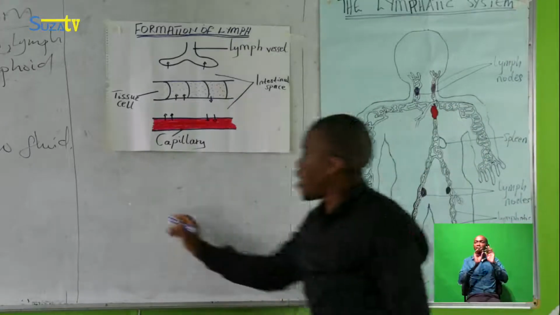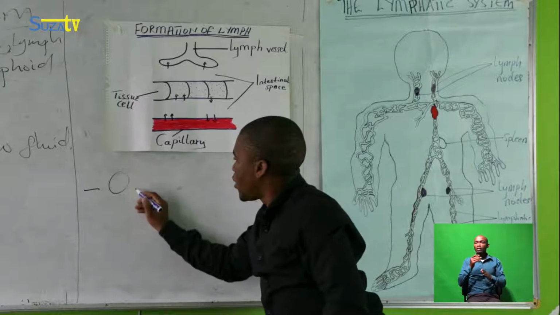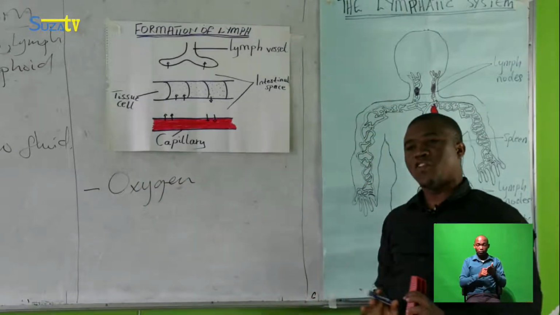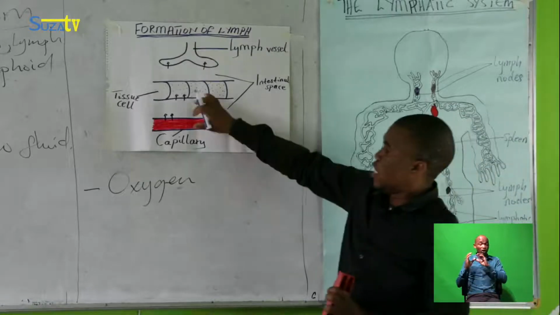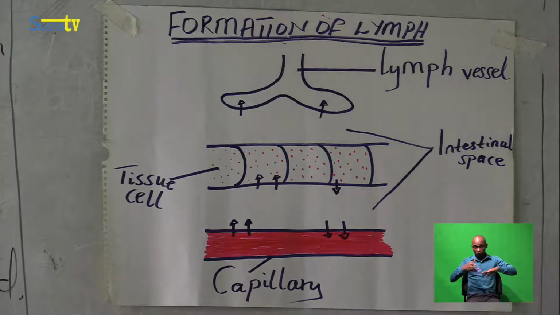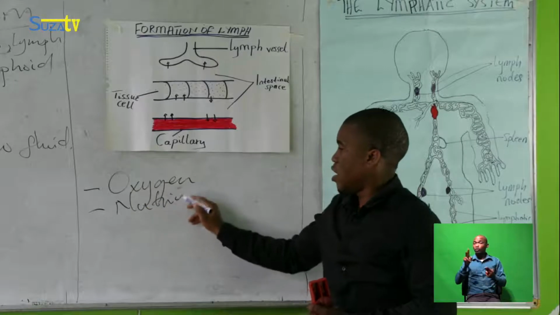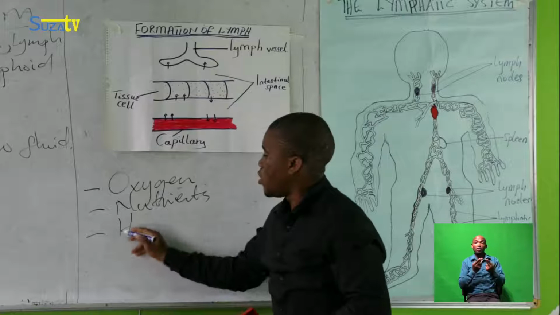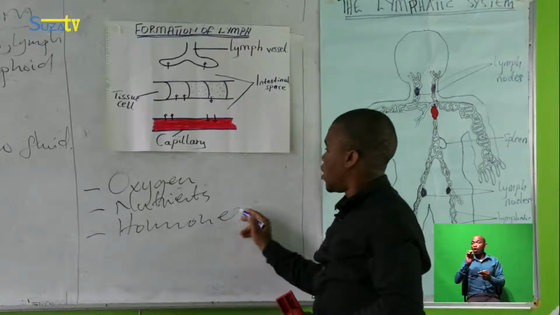Yes, good. Clap one. Zena said, an example of substances carried in the blood that moves through this capillary is oxygen. Good. As well, there are nutrients. As well, there are hormones.